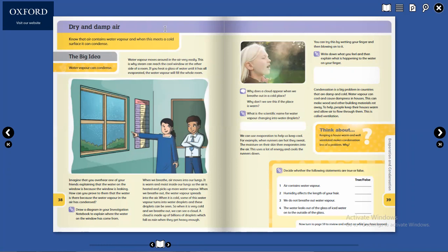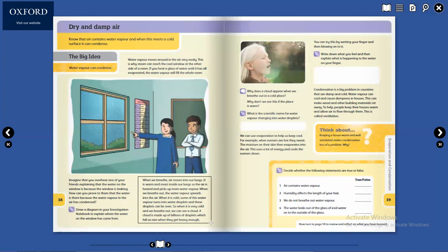Muhammad Noor, read. When we breathe, air moves into our lungs. It is warm and moist inside our lungs, so the air is heated and picks up more water vapor. When we breathe out, the water vapor spreads into the air. When it is cold, some of the water vapor turns into water droplets, and these droplets can be seen.